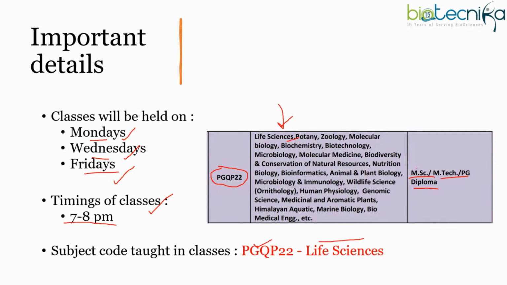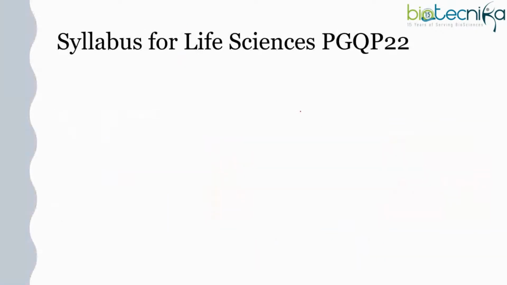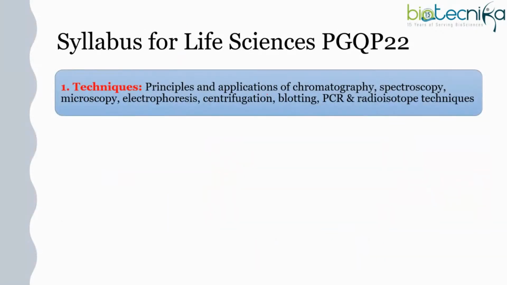Now, for all these subjects: life science, botany, zoology, molecular biology, biochemistry, biotechnology, microbiology, molecular medicine, biodiversity. So note down, whoever wants to take admission in these subjects, whether it is an MSc, MTech or PG diploma, in any of the subjects you can apply. For that you have to appear for PGQP 22. That's what we are going to teach in our classes. So let's talk about the syllabus for PGQP 22.